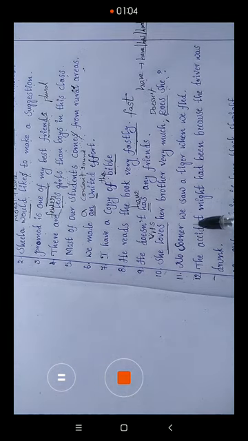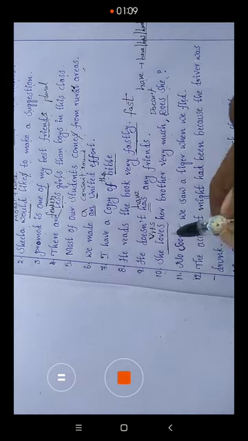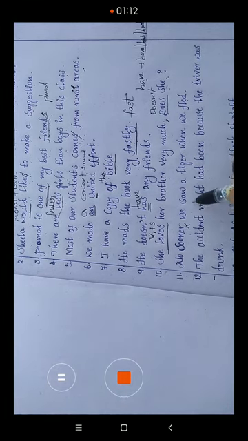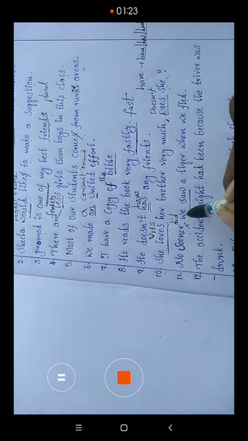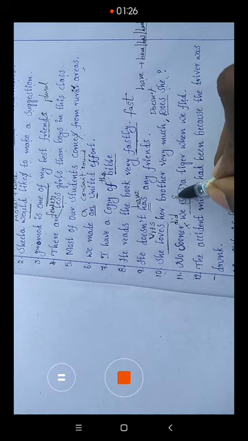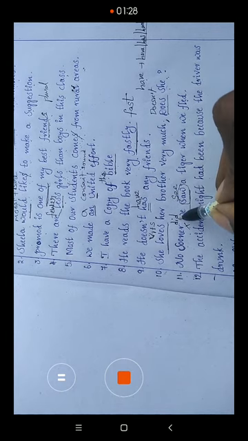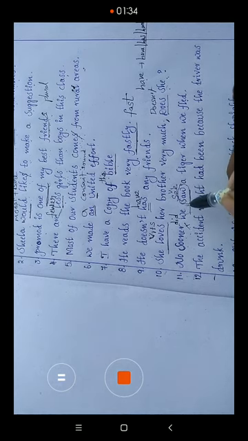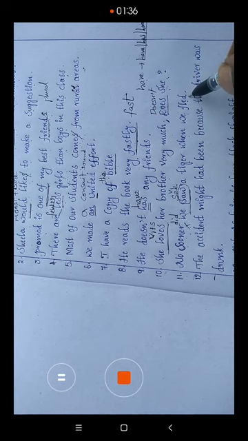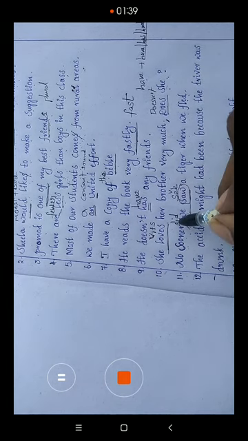Next one: No sooner we saw a tiger when we fled. No sooner requires a helping verb. The statement is in the past tense, so whenever the statement is in the past tense, we have to use did or had. So no sooner did we see, because after the helping verb did we have to write only verb first form. So: no sooner did we see a tiger when we fled. This is the right structure. No sooner requires a helping verb compulsorily, no doubt at all.